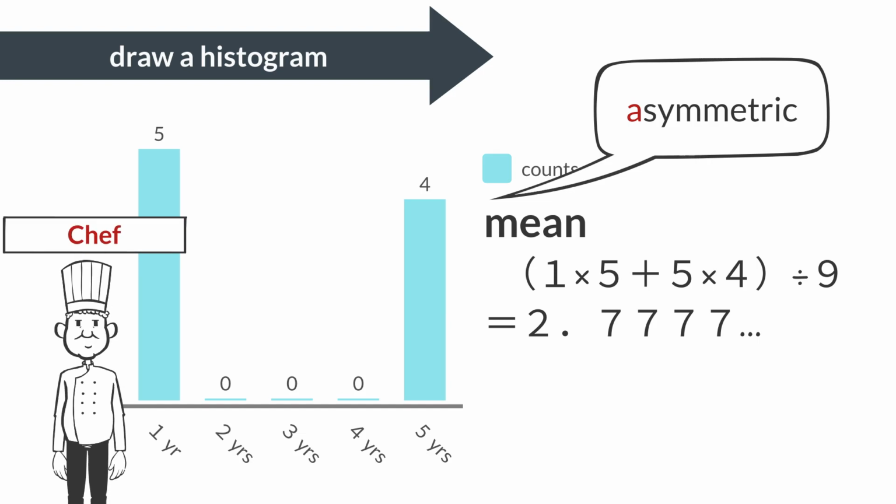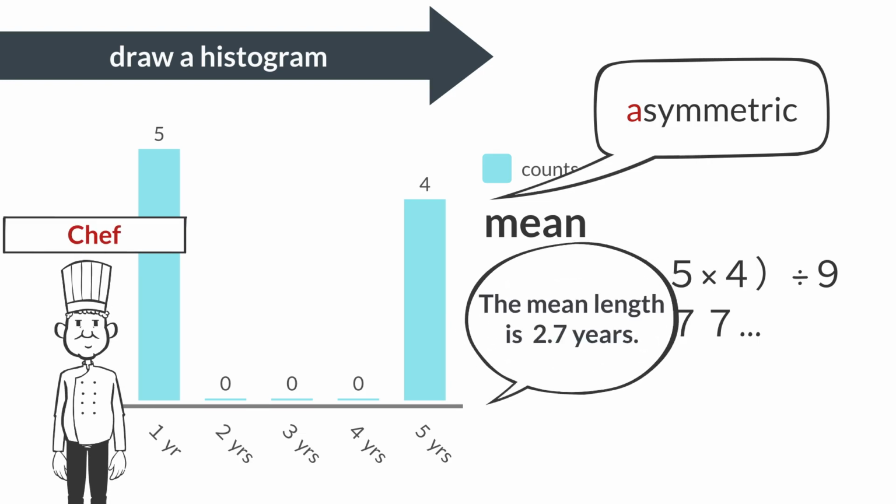However, if the owner or chef says, the mean length of employment for our part-time workers is around 2.7 years, it wouldn't accurately represent the distribution, right? The reason is that no one actually worked for 2.7 years. There are no individuals with such an employment duration in the data.